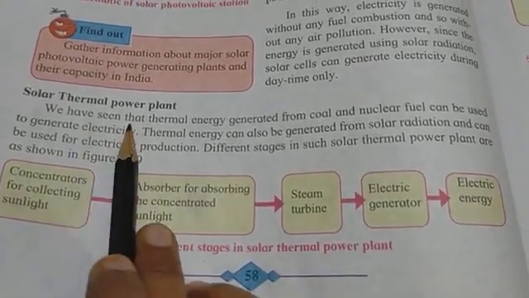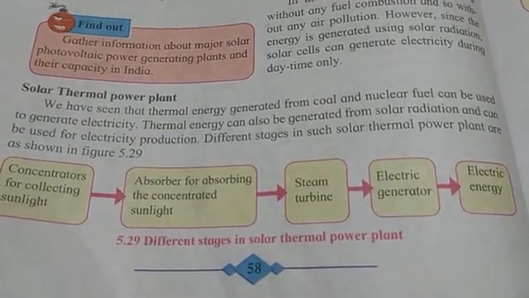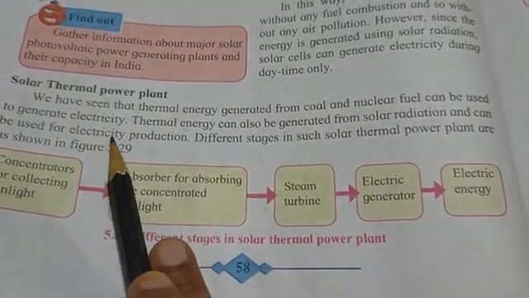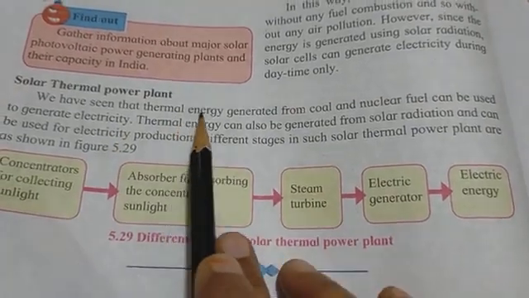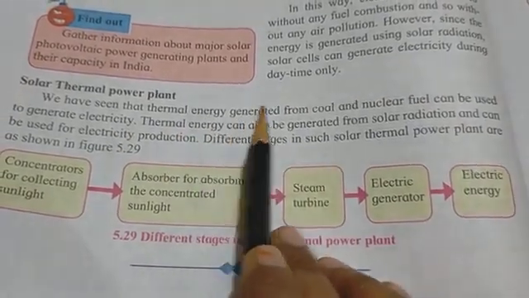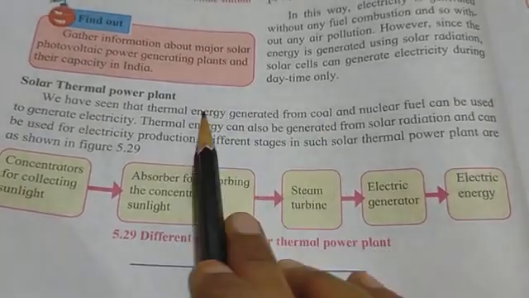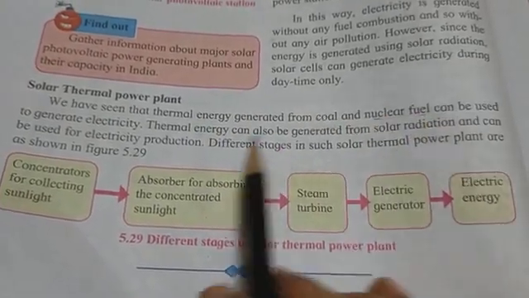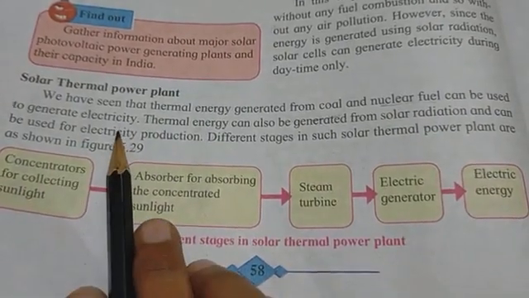We have seen that thermal energy generated from coal and nuclear fuel can be used to generate electricity.